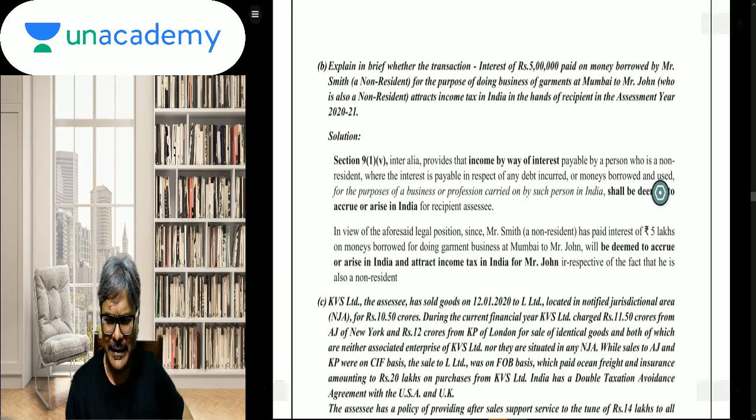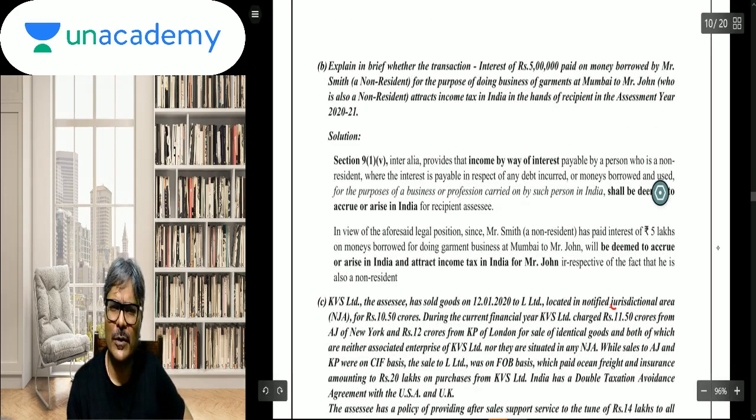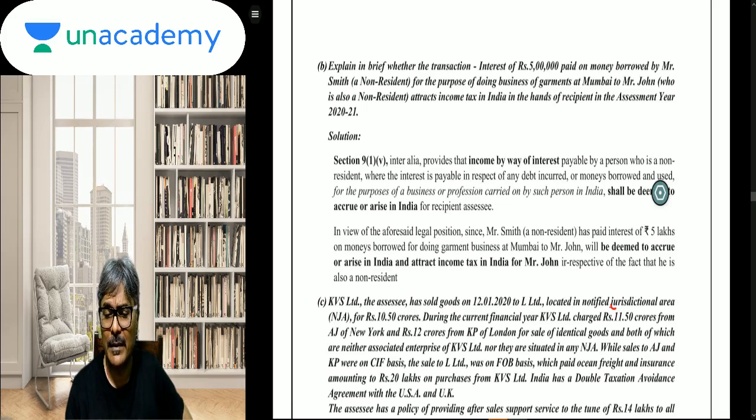Point number B, I think here no students would have gone wrong. Easy question of section 9(1)(v). Every student would have got it right, maximum. Explain in brief whether the transaction of interest of rupees 5 lakhs paid on money borrowed by Mr. Smith, a non-resident, for the purpose of doing business of garments at Mumbai, to Mr. John, who is also non-resident. So NR to NR, students.